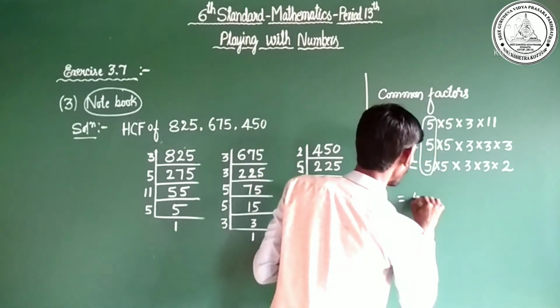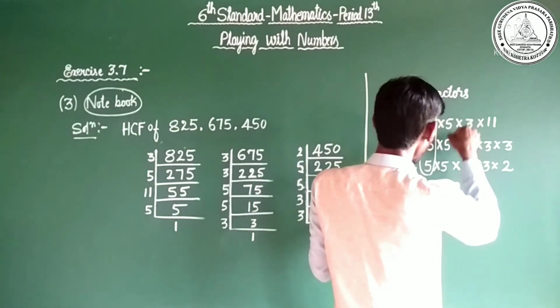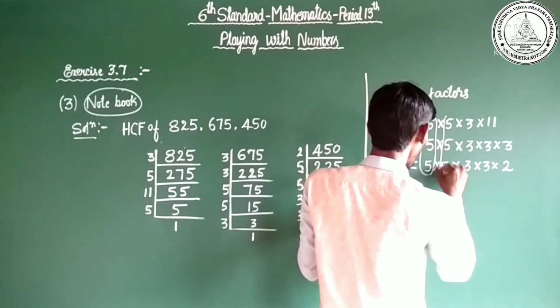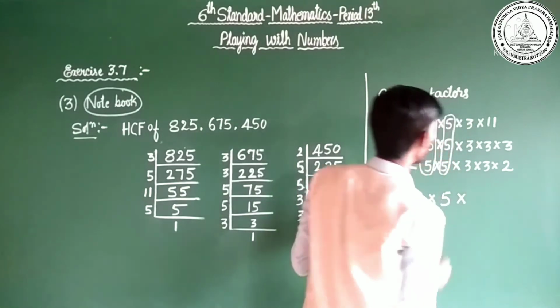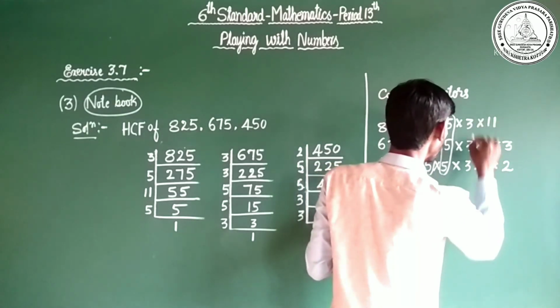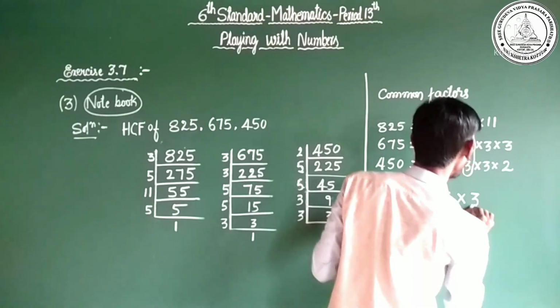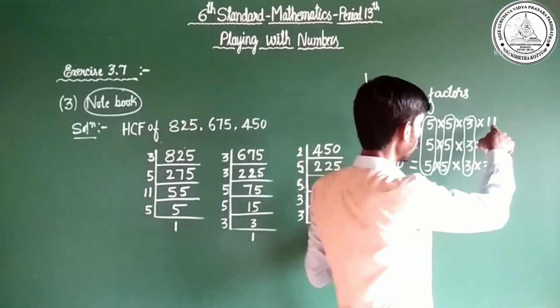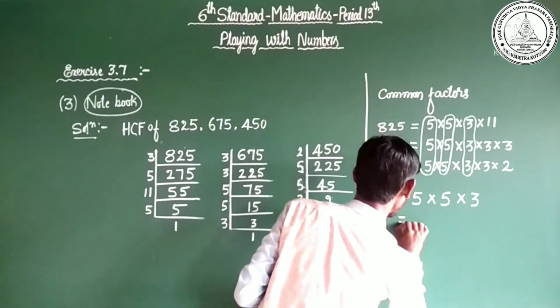Is equal to 5 into. Next common factor is, yes, 5. It is also a common factor. Next, yes, here 3. It is also a common factor. Any other common factors? Here is 11, no 11. So no common factor except these.